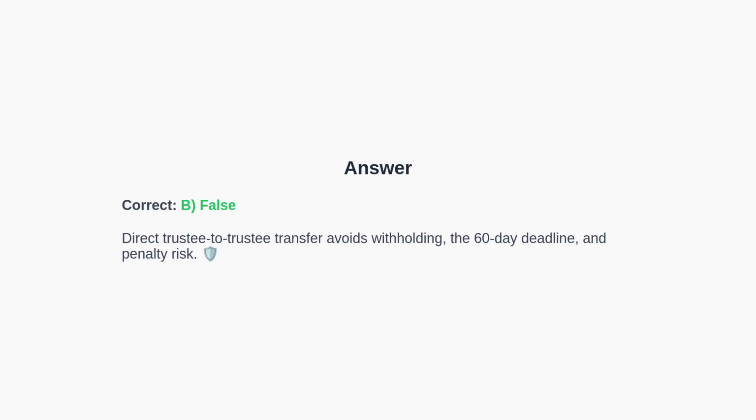The correct answer is B. False. The safest route is a direct trustee-to-trustee transfer. Receiving the funds personally can trigger withholding and starts the 60-day deadline, significantly increasing your risk of taxes and penalties. With that clarified, let's add a quick markdown cheat sheet you can screenshot.